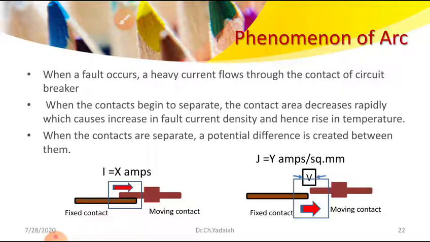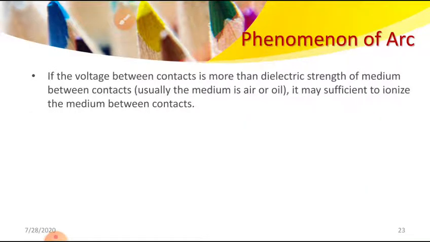Next, if the voltage between the contacts is more than the dielectric strength of the medium between the contacts, it may be sufficient to ionize the medium. So whatever voltage is generated is higher and it will easily ionize the gas between the two electrodes. Ionized means it's a conductor, a flexible conductor, through which the electrons from the fixed contact try to flow through this ionized path.